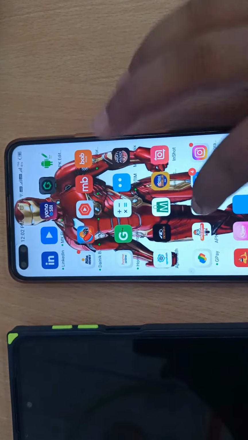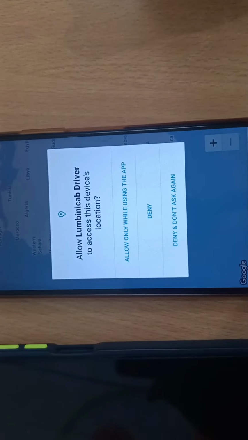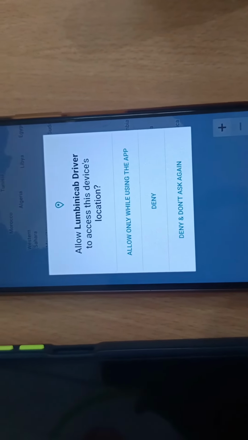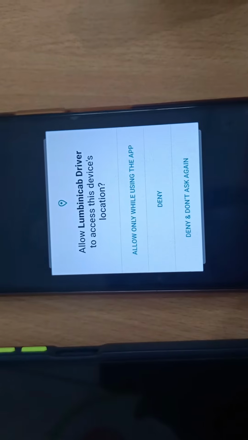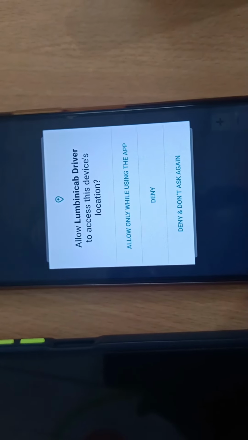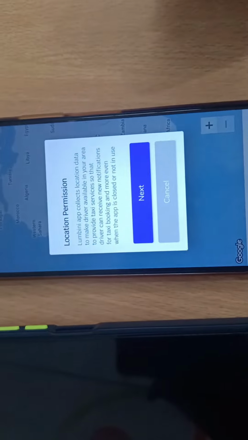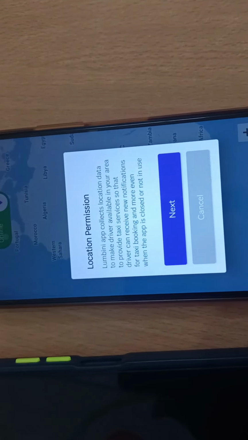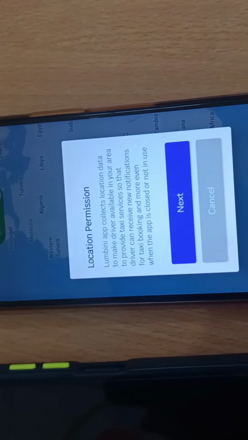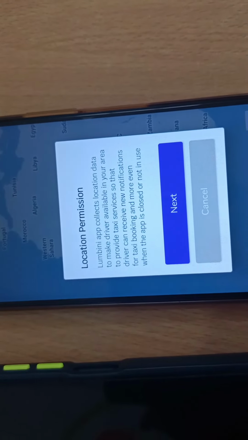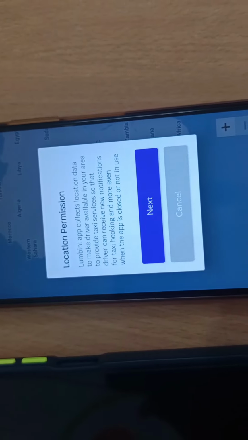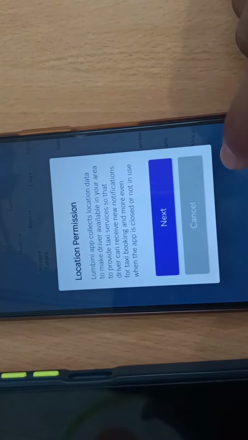So right now we just open the application again. From here you can see "Allow Lumini Cab driver to access this device location." Right now we just deny. The same location permission message appears. So when we click on cancel, the application crashes again.